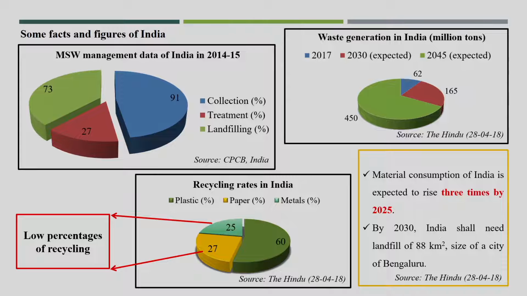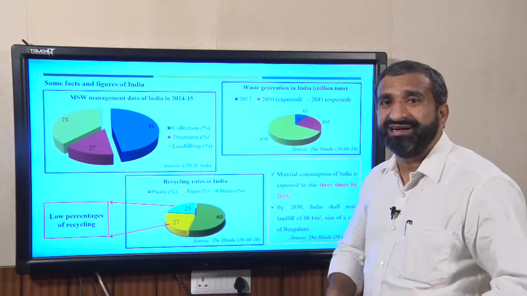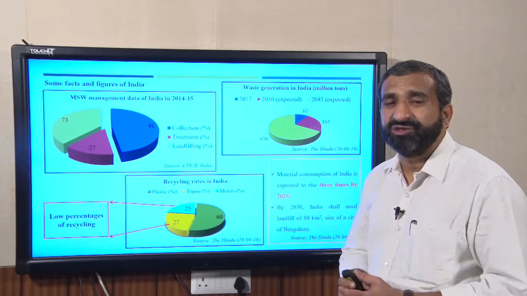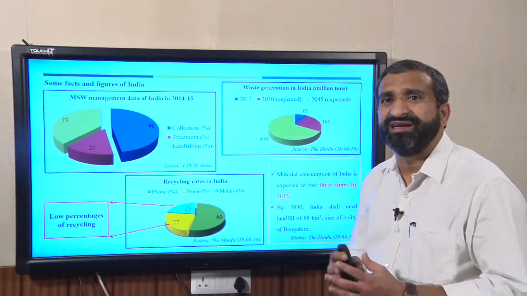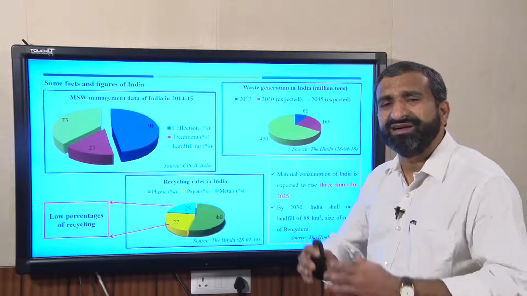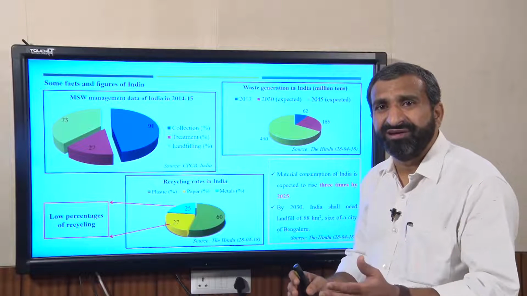By seeing these facts and figures, we can easily understand why India has to focus on more recycling, and especially recycling or treatment at household level or community level.